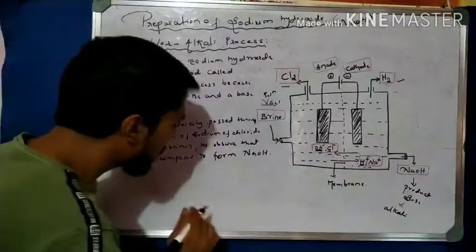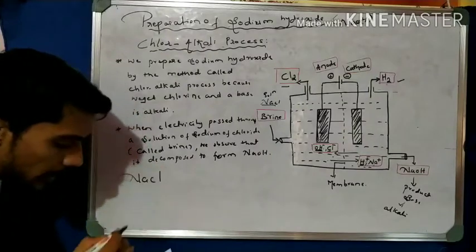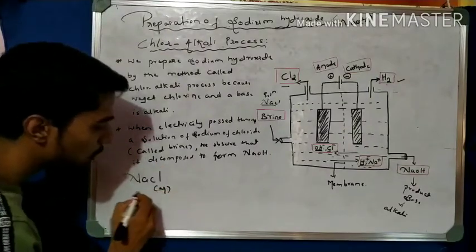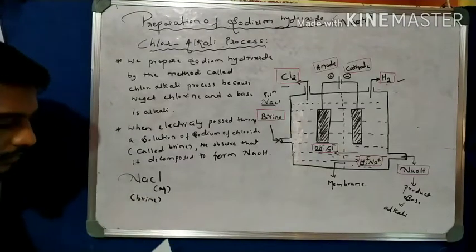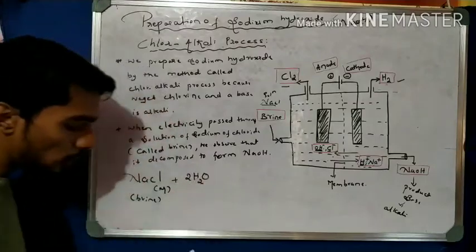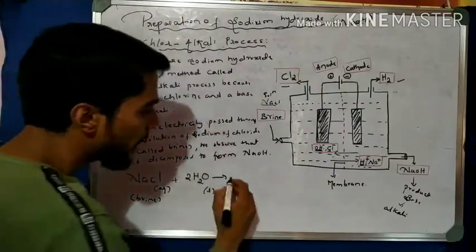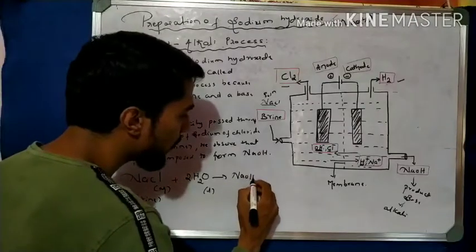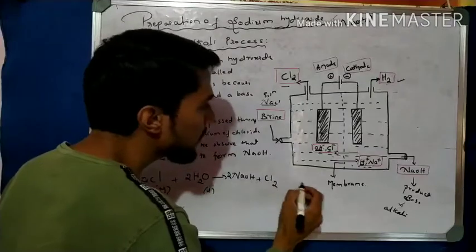So the reaction of this process, observe: NaCl, this is an aqueous solution, because it is a brine solution, plus water molecules, in liquid state. We observe the reaction: NaOH, if I balance this, plus chlorine gas is liberated.